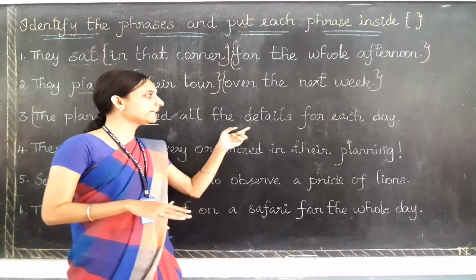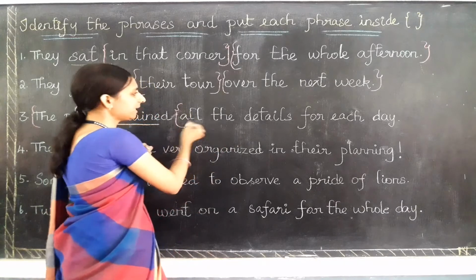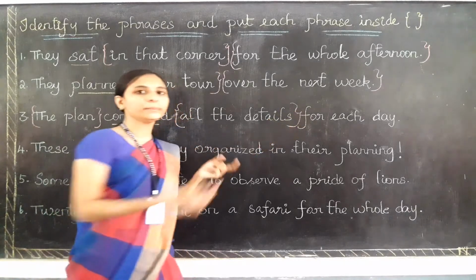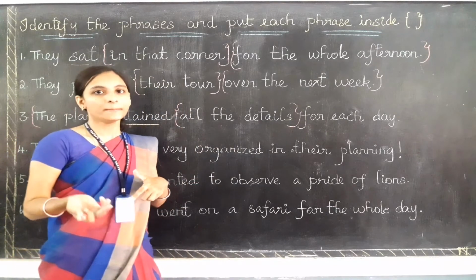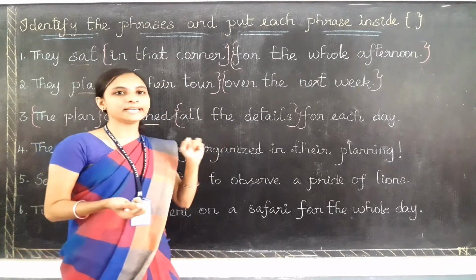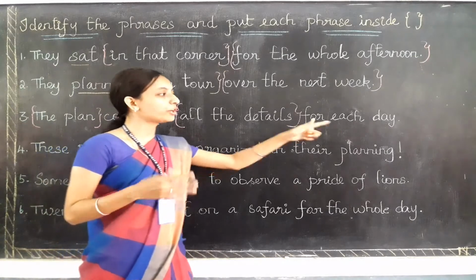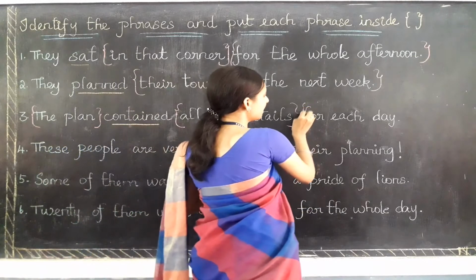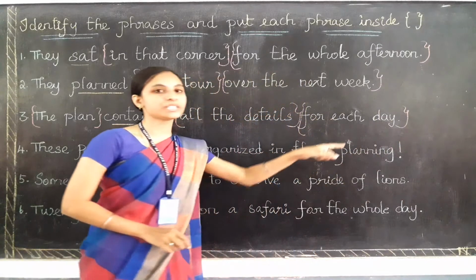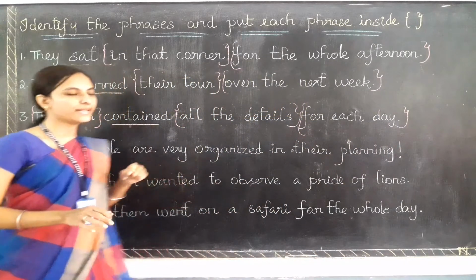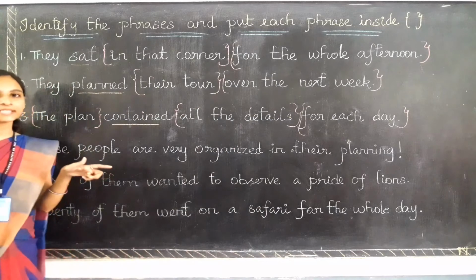If I read only all the details, it doesn't give me a meaning. But if it comes with a sentence, it gives us a meaning. So all the details is also a phrase, and for each day, here also there is no verb and no subject. So for each day is also a phrase only. I hope you are getting the answer in your mind.